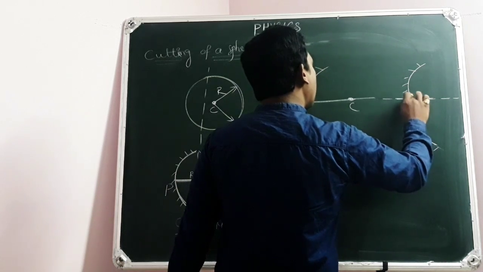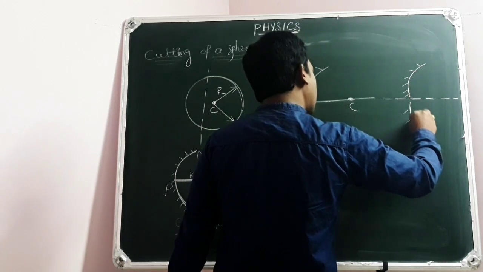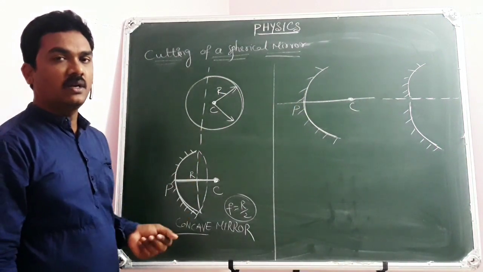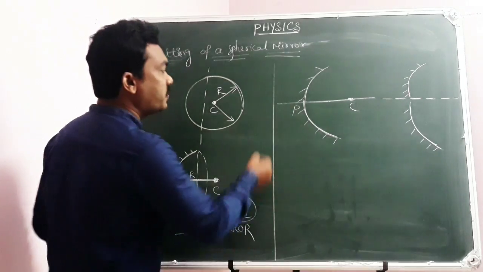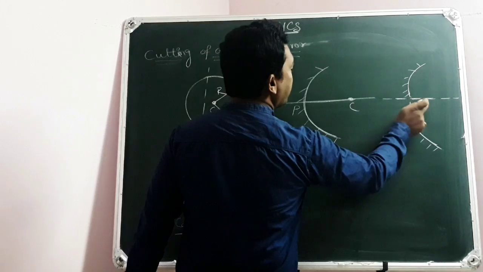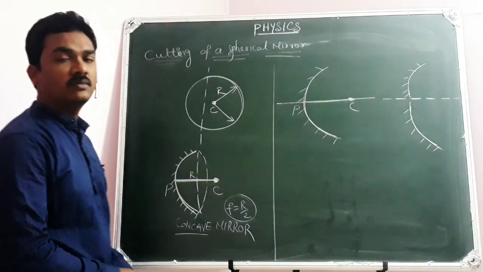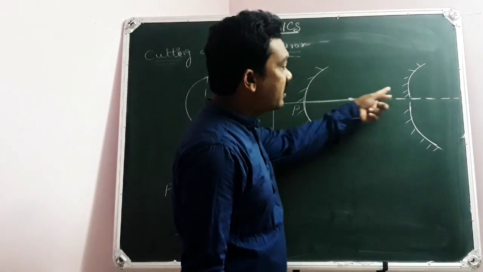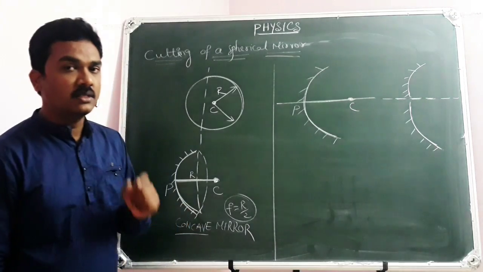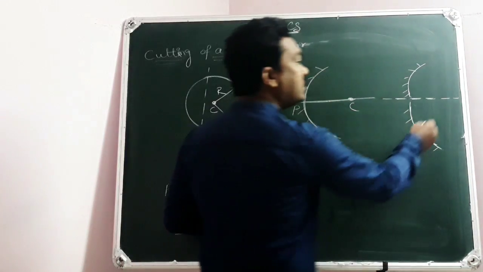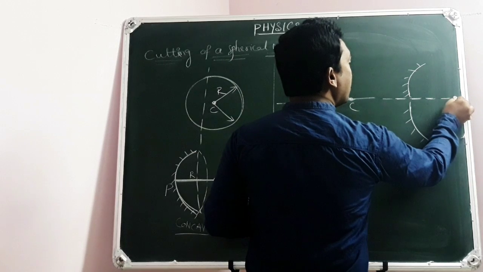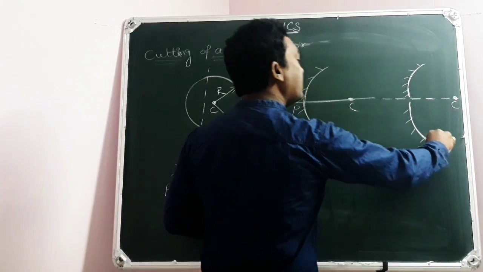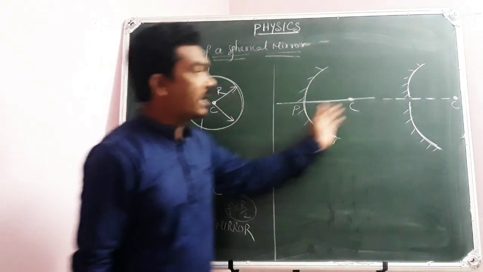You can see my concave mirror is cut into two pieces along the principal axis. I could not cut it perpendicular to the principal axis, so I have cut the concave mirror along the principal axis into two pieces. What you need to remember is that when you cut the spherical mirror into two pieces along the principal axis, the center of curvature position remains the same for both of them, like earlier.